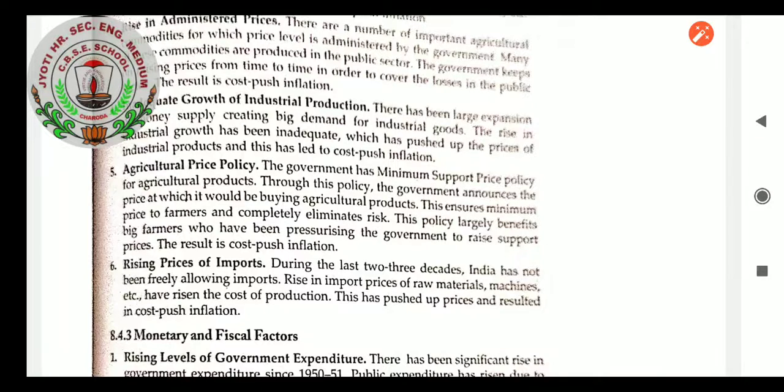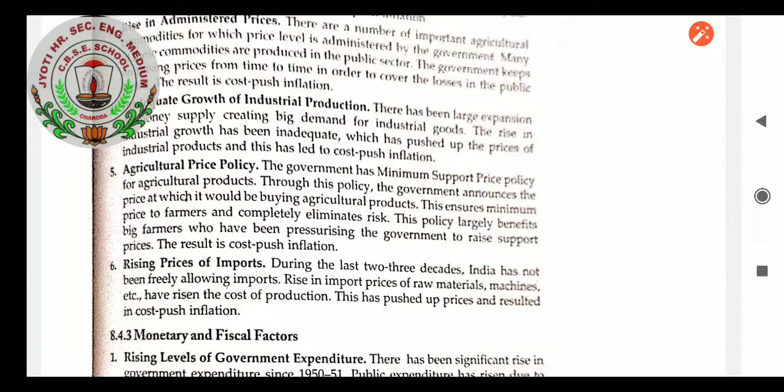So agriculture price policy is the term, student, where the government has created a minimum support price policy for agriculture products. We all know, through this policy, the government announces the price at which it would be buying agricultural products, which ensures a minimum price to farmers and completely eliminates the risk.